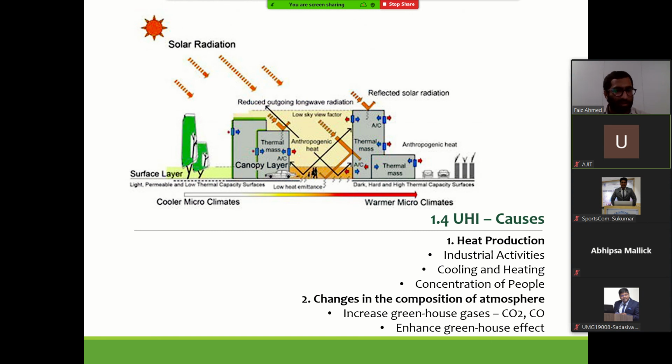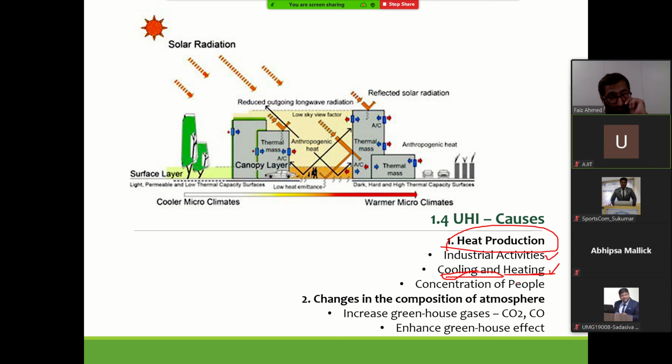Okay, what are the causes for it? We have seen some of it in the beginning itself, like industrial activities, cooling and heating. The major aspect is heat production, maybe because of industrial activities, maybe because of cooling and heating. Cooling here means the ACs that we use, and heating means maybe the equipment that we use. Or the vehicles and transportation and other heavy infrastructure that we have in a city also generates anthropogenic heat.